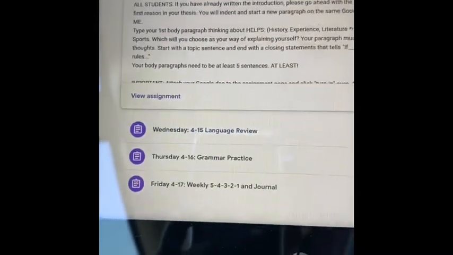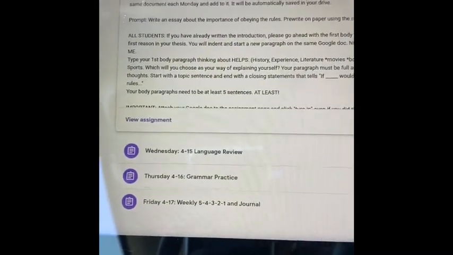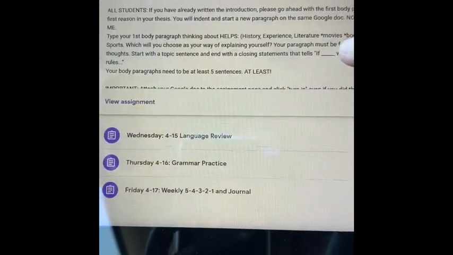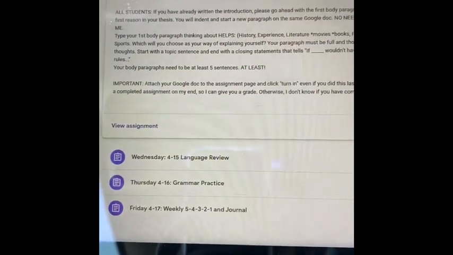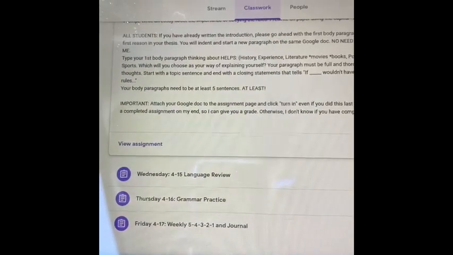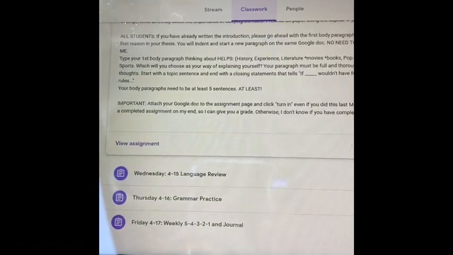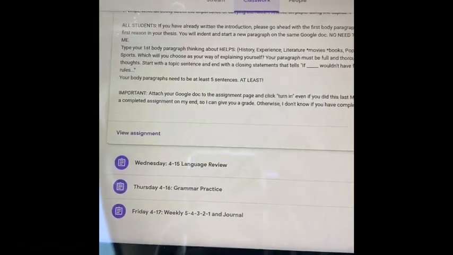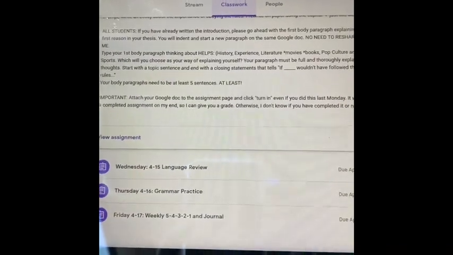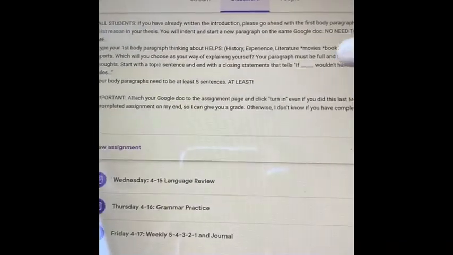And right now we're having to obey a lot of rules, so personal experience could be a good topic to discuss. So with your first body paragraph, you're going to give me a topic sentence like obeying the rules can help people trust you more. Give your examples as to why, and then your concluding sentence, which will say something like, if we don't obey the rules, this could happen. So it says all of that in these instructions for you.